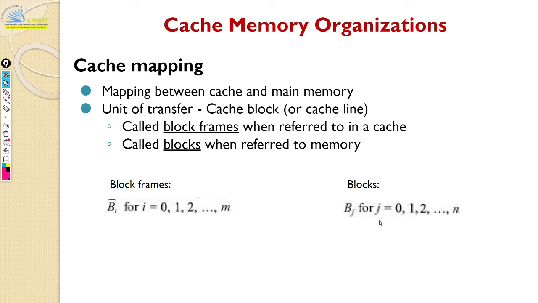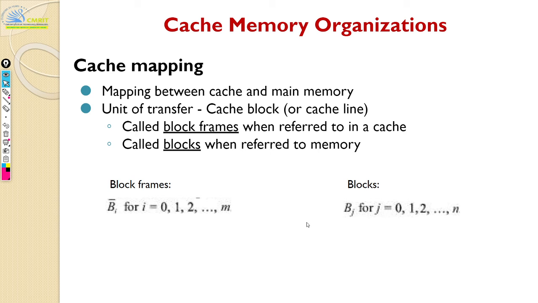And what do we understand from m and n? Which is bigger, cache or main memory? Is cache bigger or main memory bigger? Main memory. Correct. Very good.